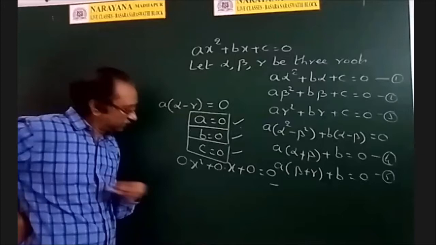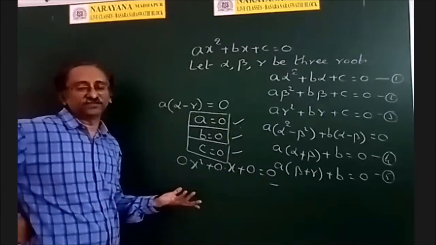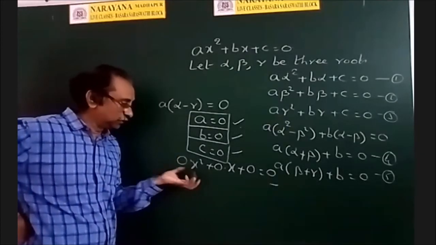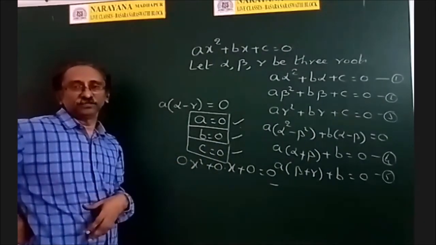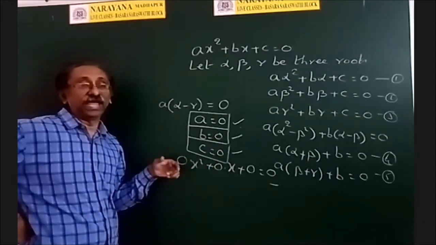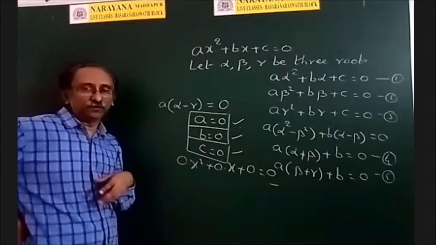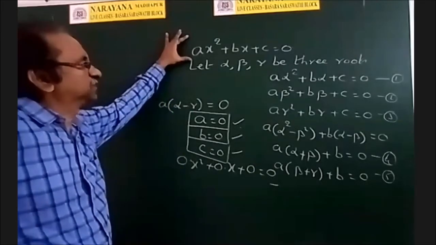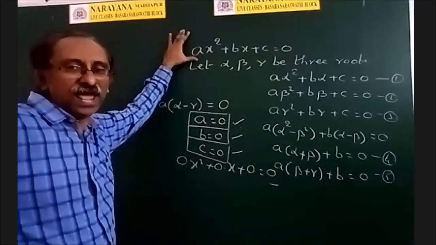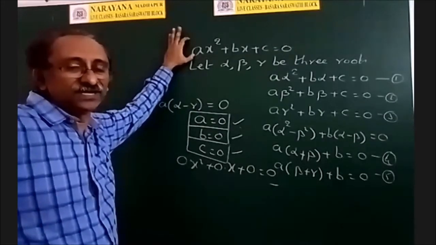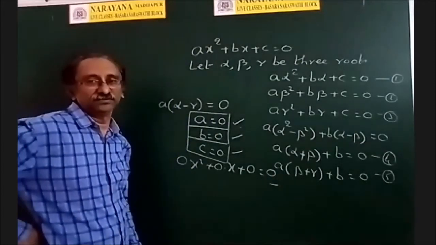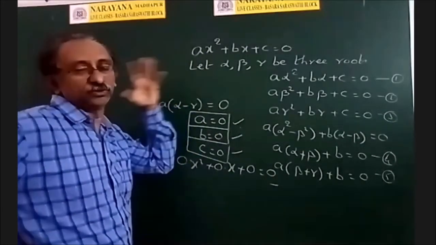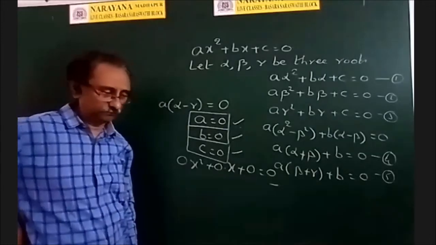So you write any number in place of x, that is always satisfied. So if you write x is equal to 1 lakh, no problem. x is equal to minus 1 crore, no problem. So that's why this is called an identity. So whenever we say that ax square plus bx plus c is equal to 0 has more than 2 roots, then it becomes an identity. It has infinitely many solutions. That means every real number is a solution.